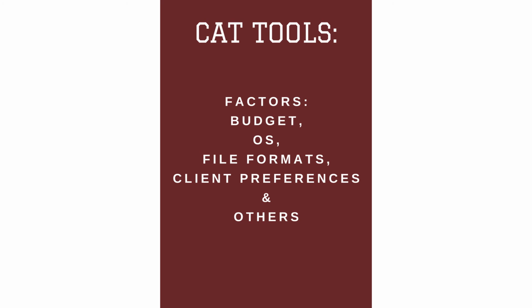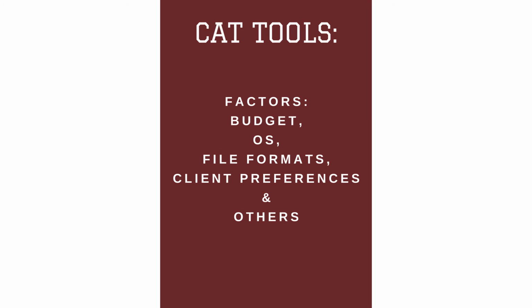Apart from that, what are the factors that affect the choice of CAT tool? Your budget matters, your operating system matters. For example, Trados Studio works only in Windows, whereas its cloud version, Trados Live, works in a browser on any operating system.